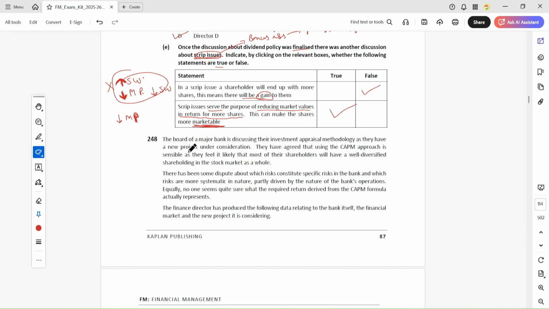Okay, the board of a major bank is discussing investment appraisal methodology, as they have a new project under consideration.